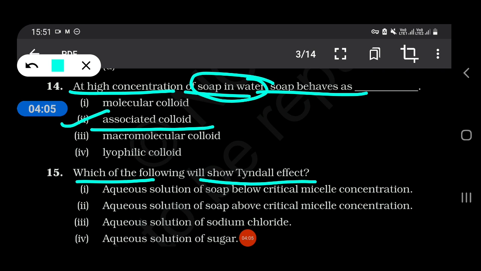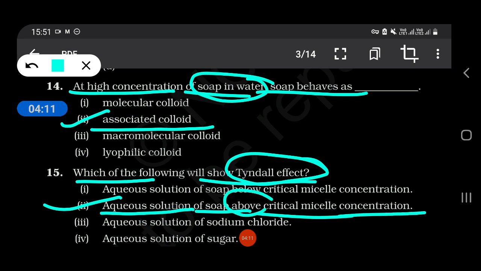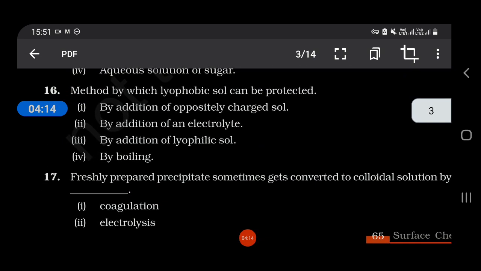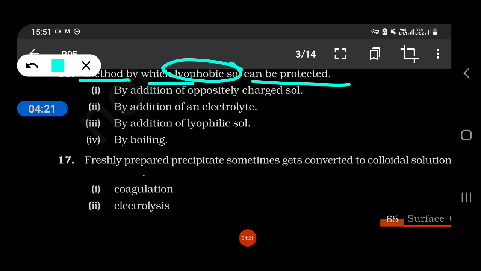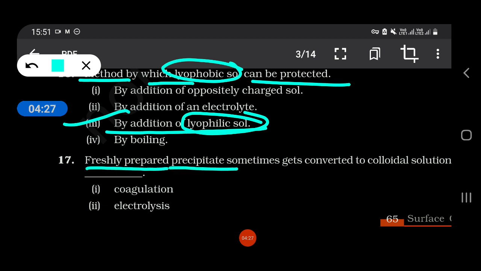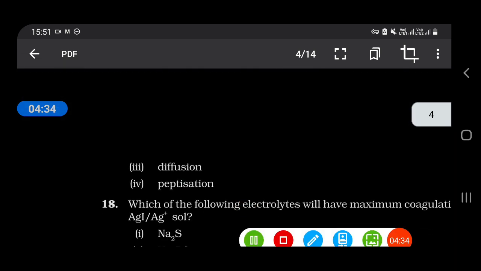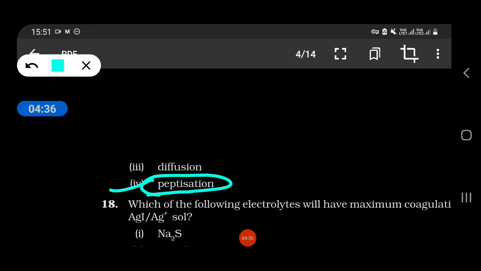Which of the following show Tyndall effect? Aqueous solution of soap above critical micelle concentration. Method by which lyophobic sol can be protected by addition of lyophilic sol. Freshly prepared precipitate sometimes gets converted to colloidal solution. Peptization.